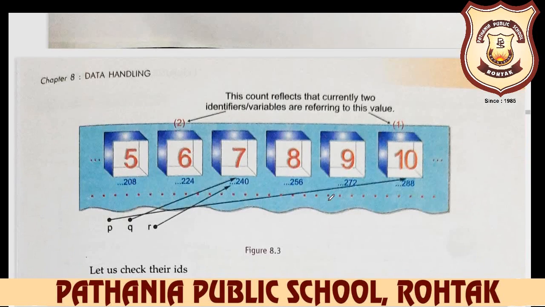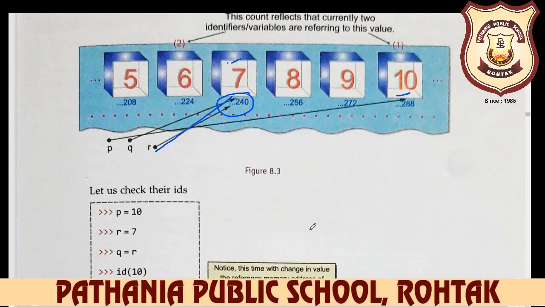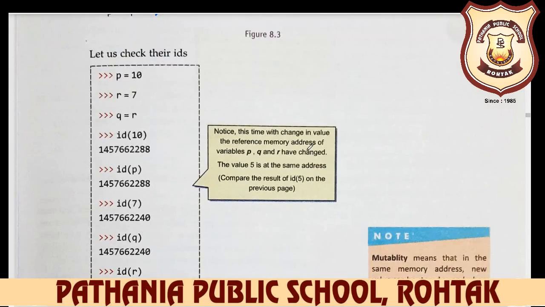So you see here, P's value is 10, Q is 7 and R is 7. Q and R have the same ID. Let us check their IDs. P is equal to 10, R is equal to 7 and Q is equal to R. When we display the ID of 10, this is the output. When we display the ID of P, again the same.